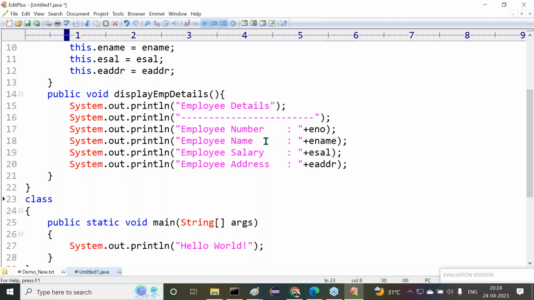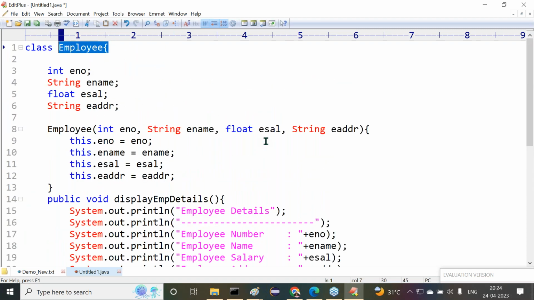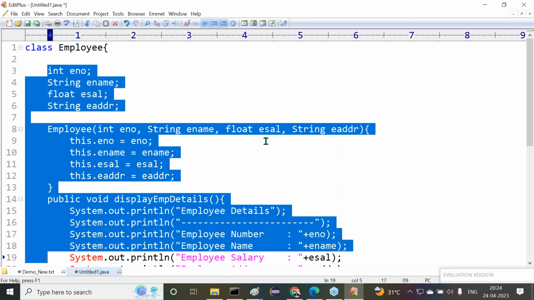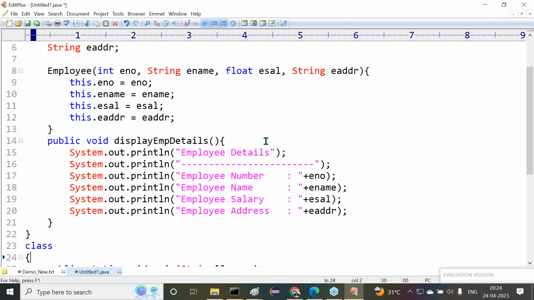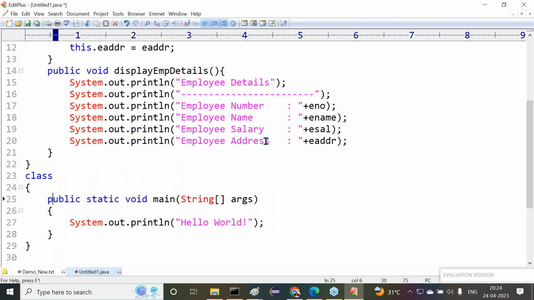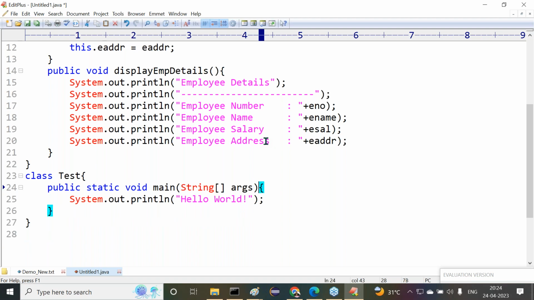Right, sir. Now this is all right. Now tell me what steps we completed here. First, to create a class by using what keyword? Class keyword. Declare variables, methods, and constructors as per the requirement. All of them are created or not? Okay, now it is completed. Next is to create the main class and main method. Actually, Test is the main class. Inside this Test class, we have to provide public static void main(String[] args).